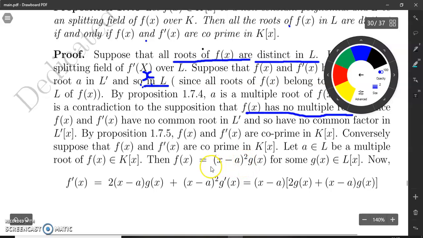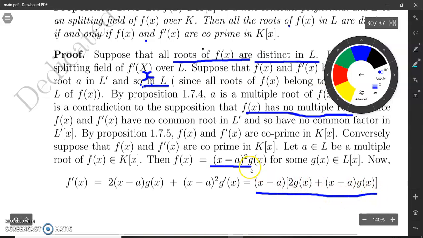Here we just write (x minus a) whole square, and other powers are included in g(x). Now differentiating this with respect to x, we have this result for f dash x.